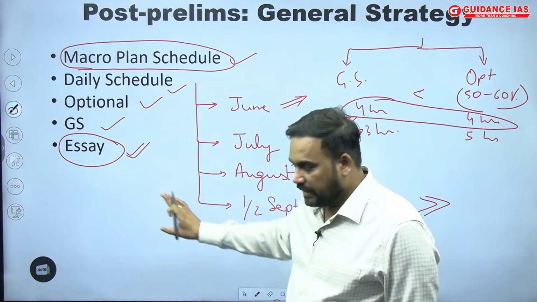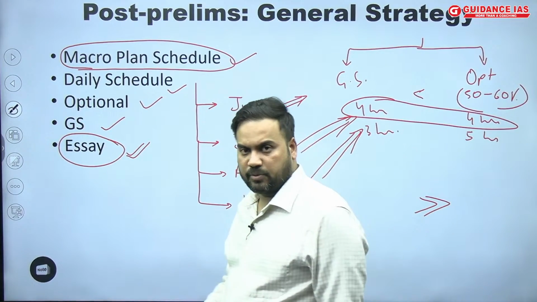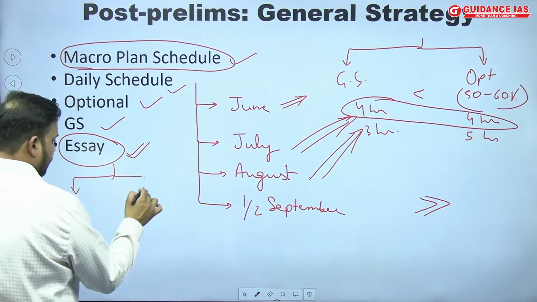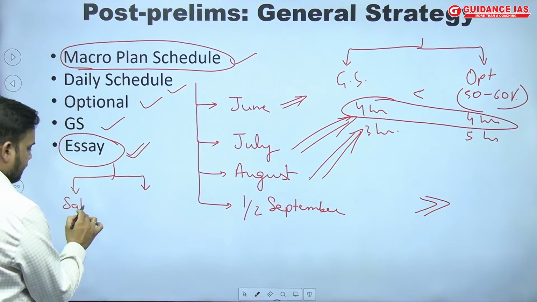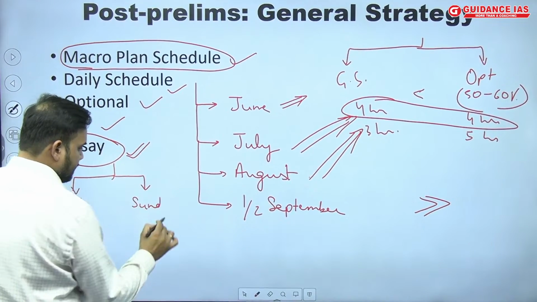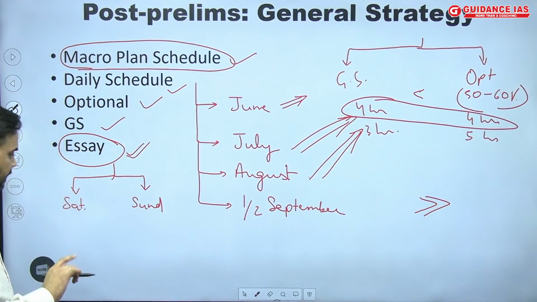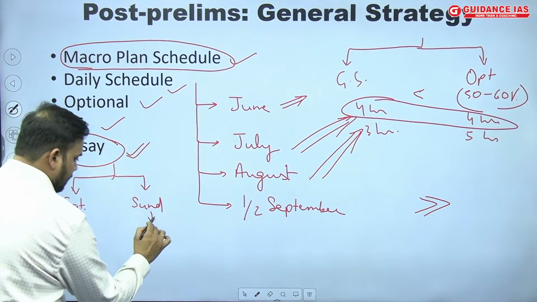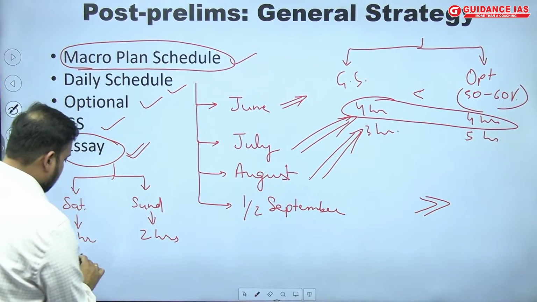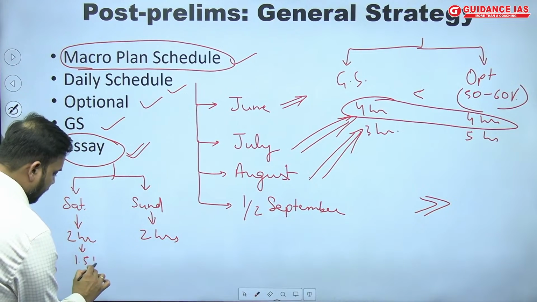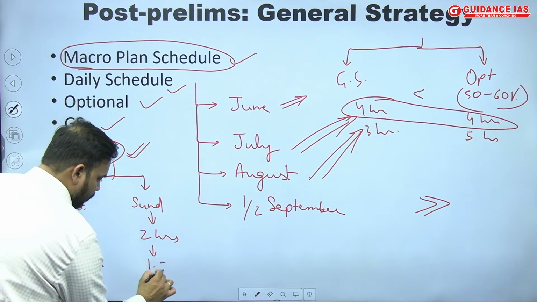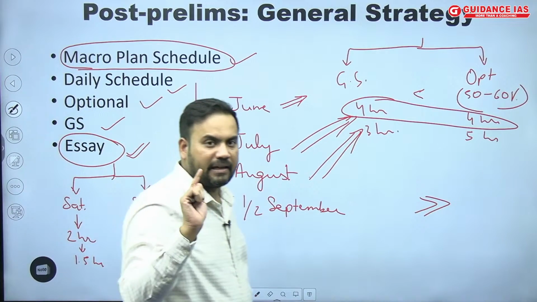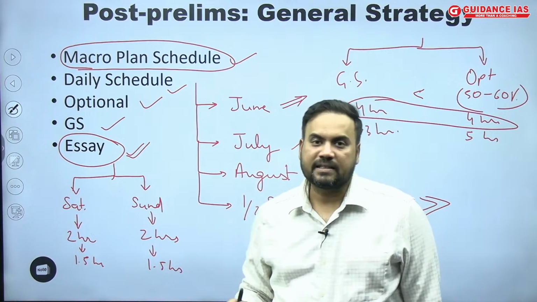If I were preparing for the essay, what I would simply do is make 2 days of the week, Saturday and Sunday. I will devote around 2 hours each, out of which 1.5 hours is for writing. On each of these days, I will be writing at least one complete essay.